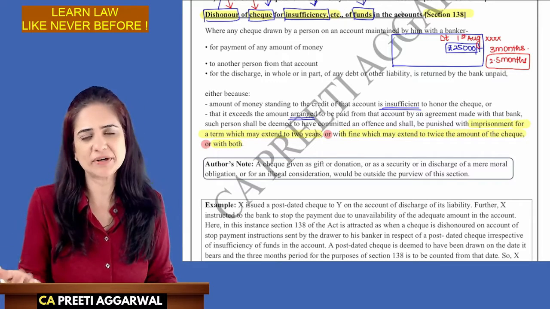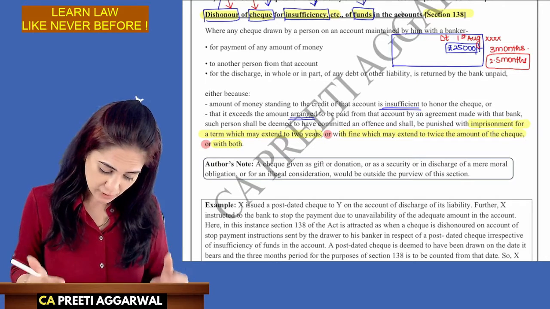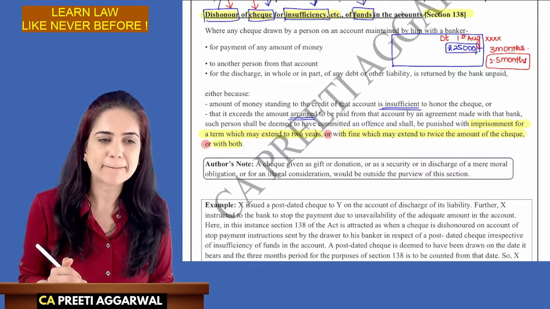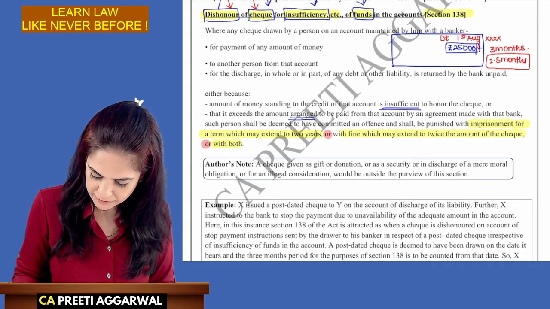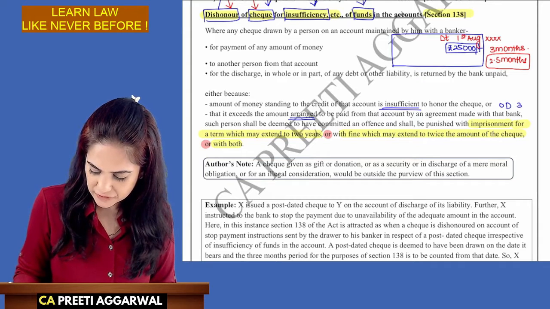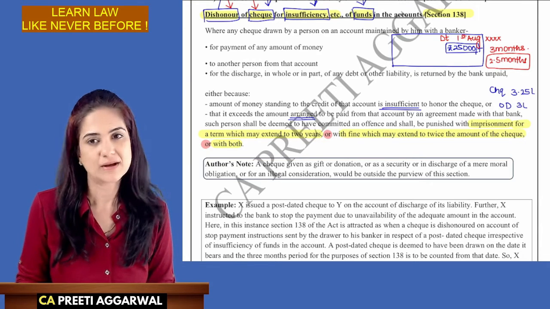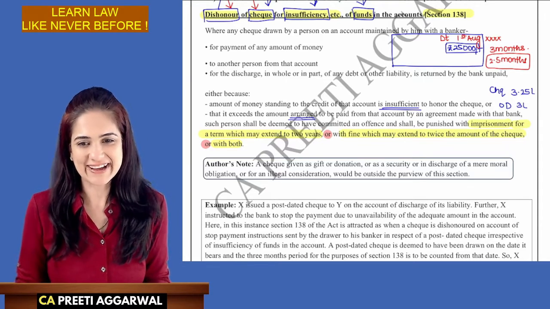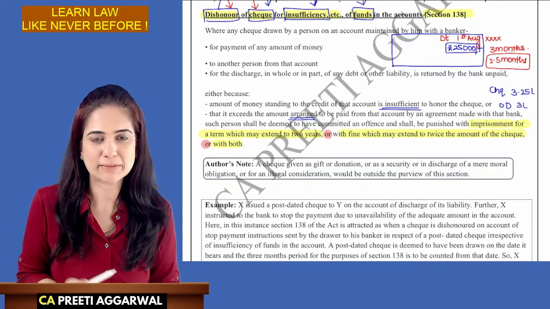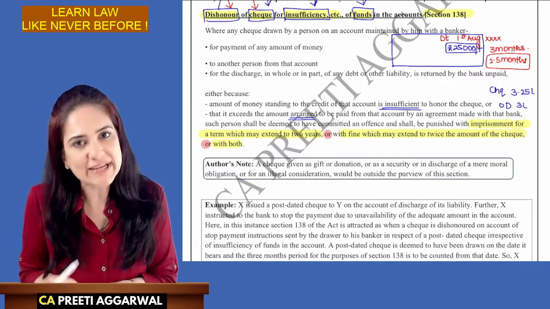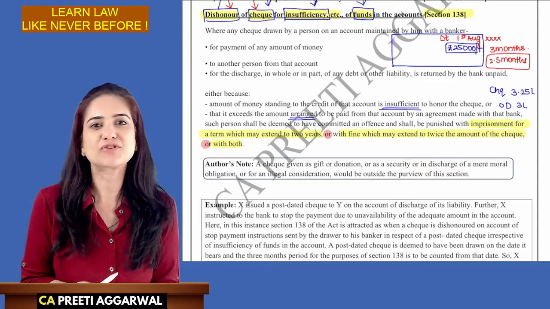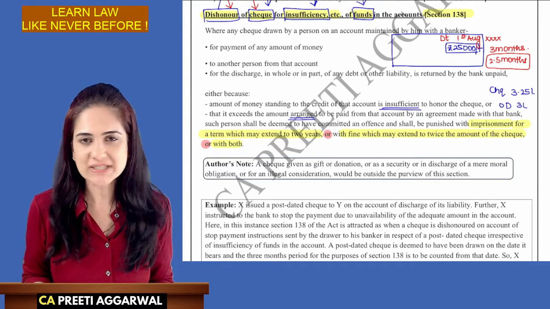I had some arrangement with the bank, but the amount of the check exceeded. For example, the bank had given me an overdraft, OD, of 3 lakh rupees, but I issued a check by mistake of 3.25 lakhs. So, the bank had allowed me to overdraw, but that arrangement was only for 3 lakhs. I issued a check of 3.25 lakhs. Obviously, it will be dishonored.